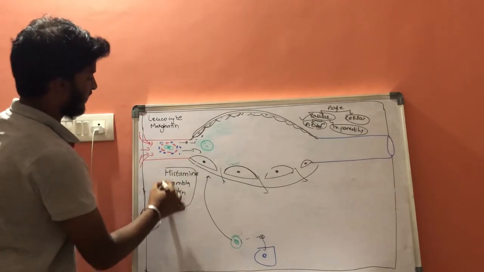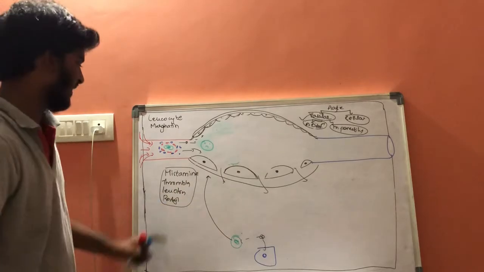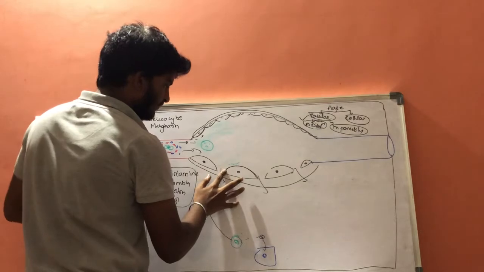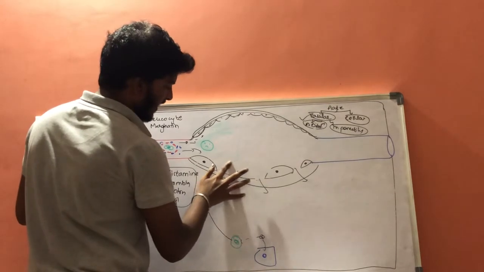These are released. Now, with the help of this, let us draw one endothelial cell in larger size.